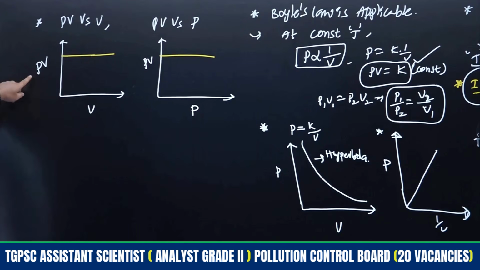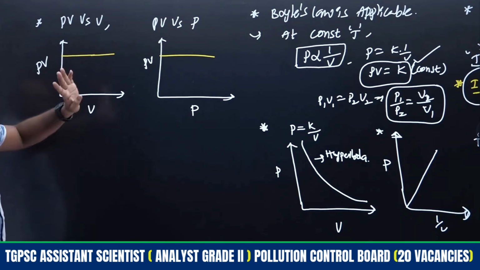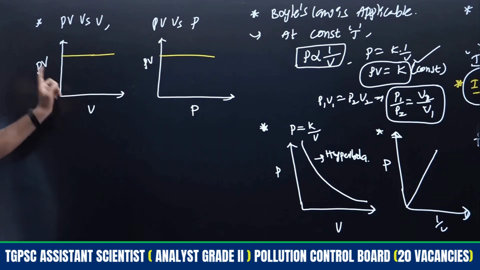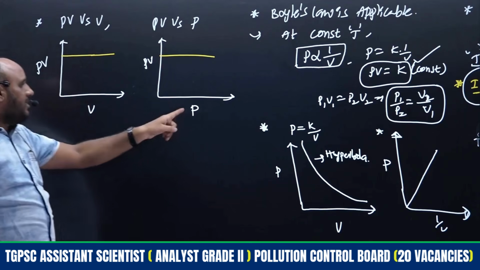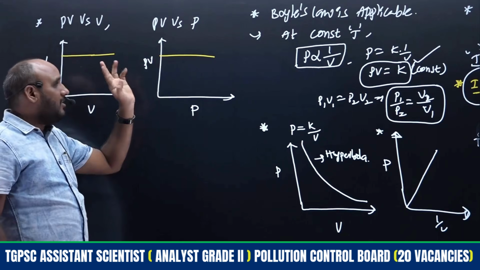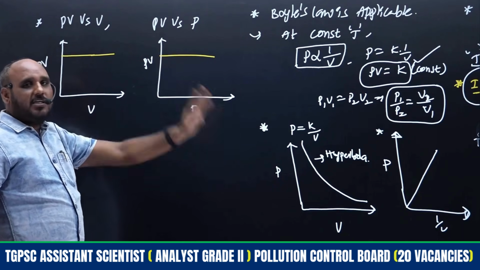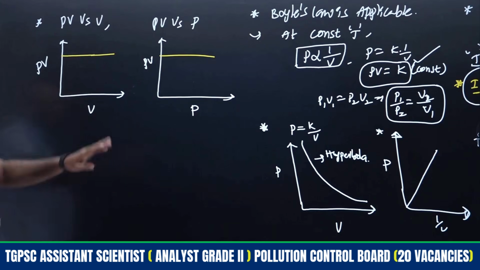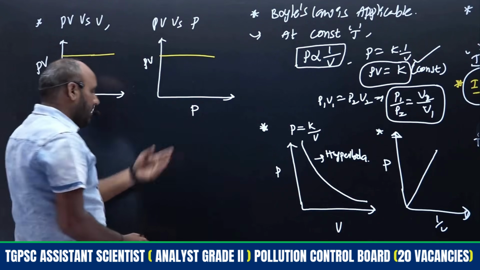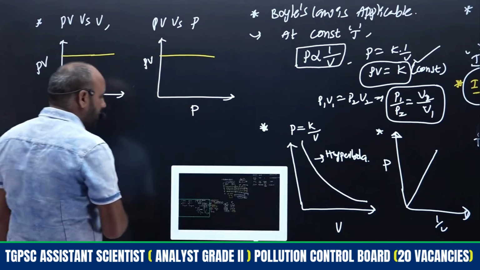The product of pressure and volume is always constant at a constant temperature. If you change the volume, there is no change of PV product. If you change the pressure, there is no change of PV product, because PV is always constant at a constant temperature. That is Boyle's law. These are the four kinds of graphs applicable, and Boyle's law is applicable for the isothermal process. Similarly various gas laws are applicable here, and the remaining ones we will see, right?